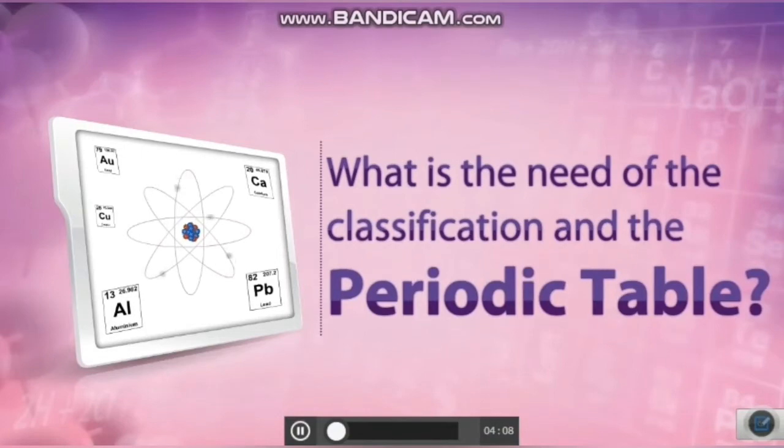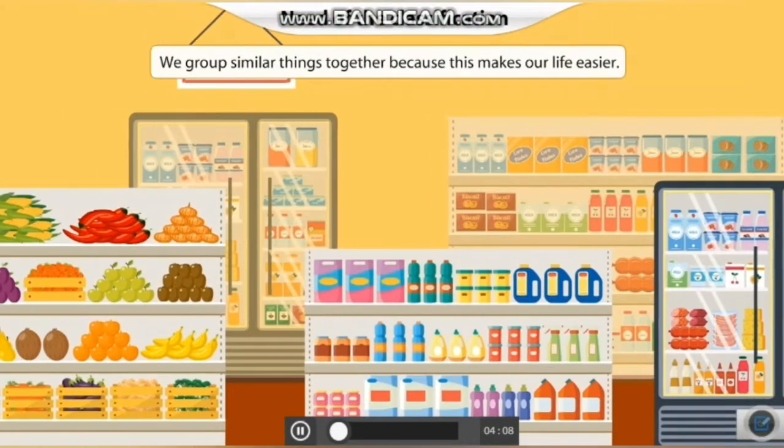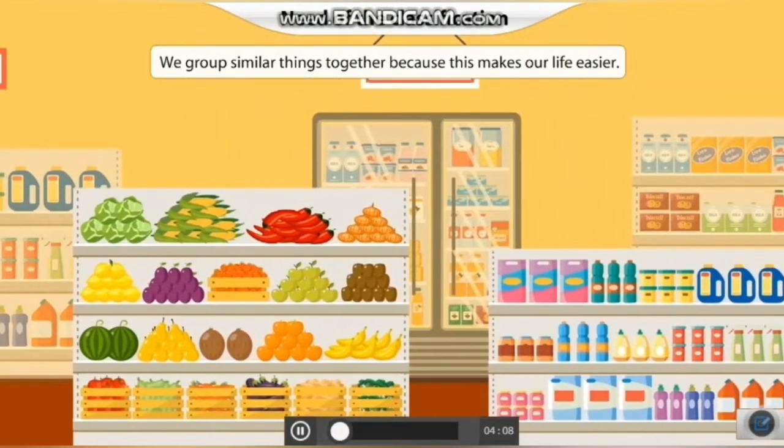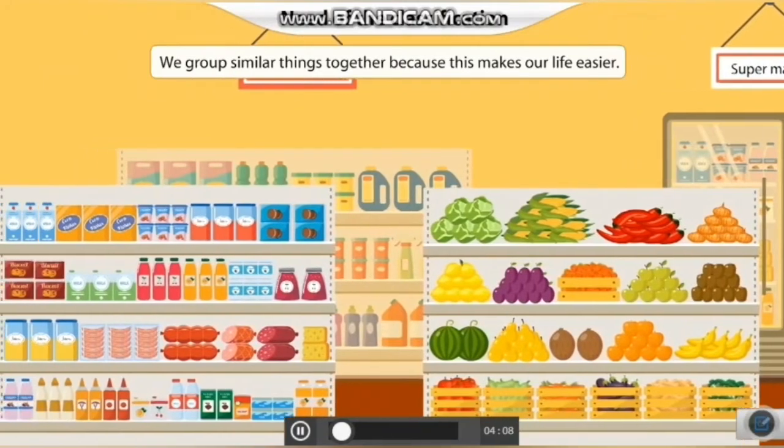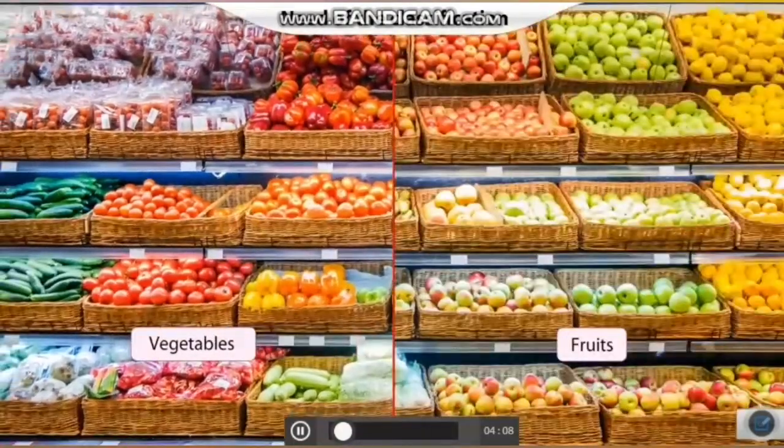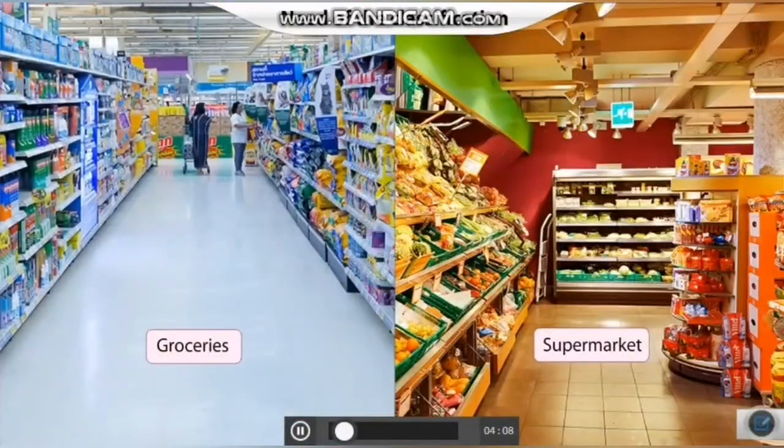What is the need of the classification and the periodic table? We group similar things together because this makes our life easier, like vegetables, fruits, groceries in supermarket.